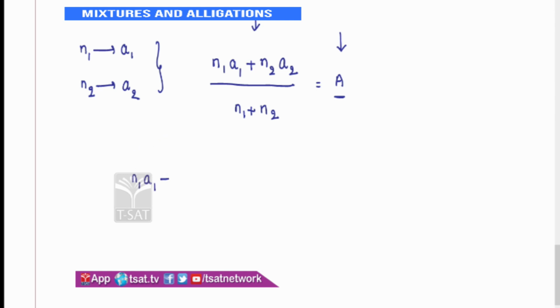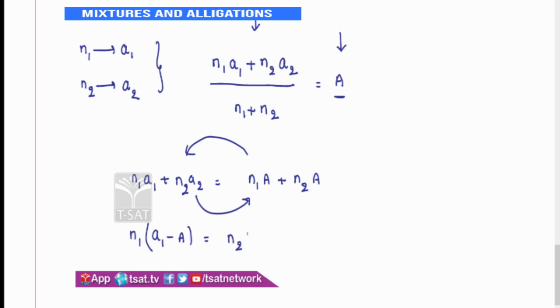N1 A1 plus N2 A2, cross multiply this with N1 plus N2, send it that side. It becomes N1 into capital A plus N2 into capital A. Further, bring N1 here and N2 that side. It becomes N1 into (small a1 minus capital A) is equal to N2 into (capital A minus A2). If you take common negative from this, you will also get N1 into (capital A minus A1) equals N2 into (A2 minus capital A).